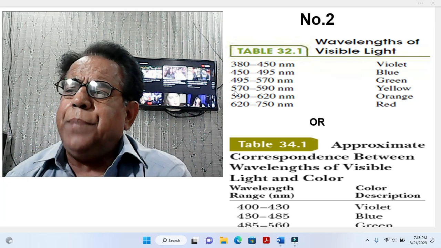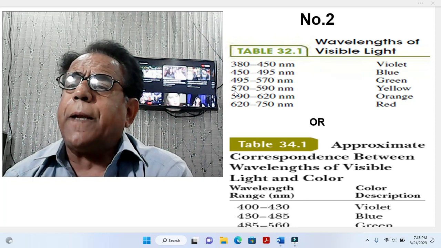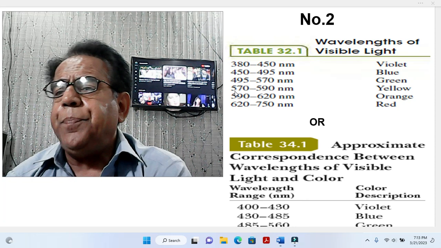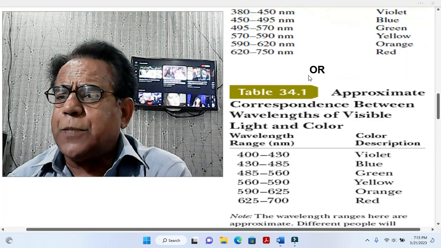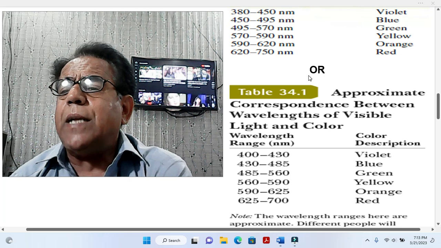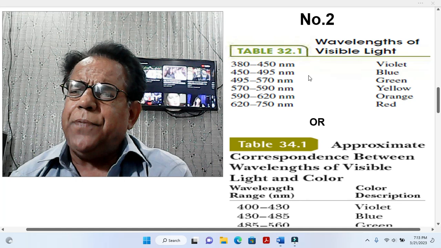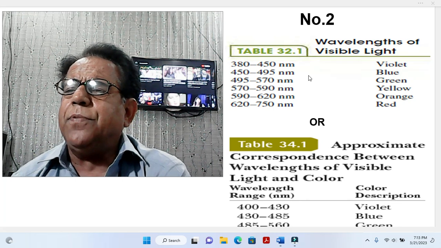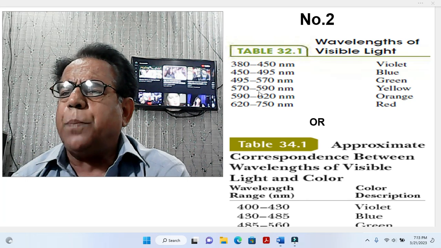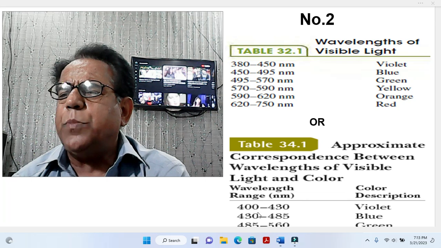that color may be included within this range because nothing is left from 380 to 750, and in the alternate expression from 400 to 700. Okay, all wavelengths are included, just their classification is different. That for violet this is from 380 to 450, for blue from 450 to 495 nanometer.